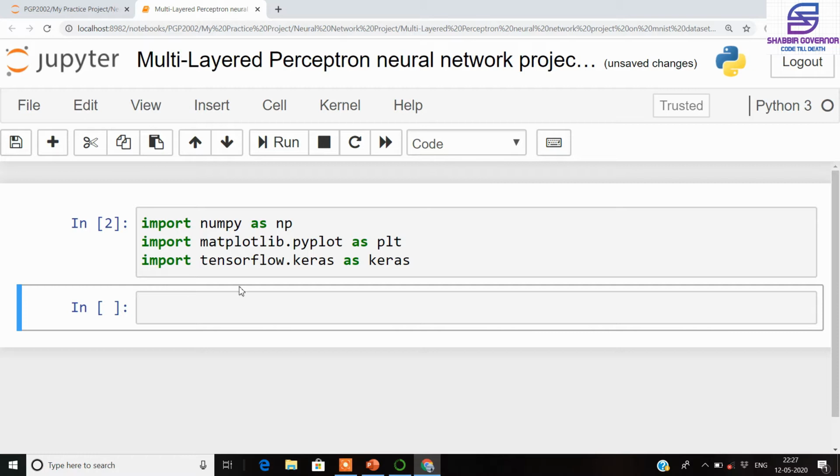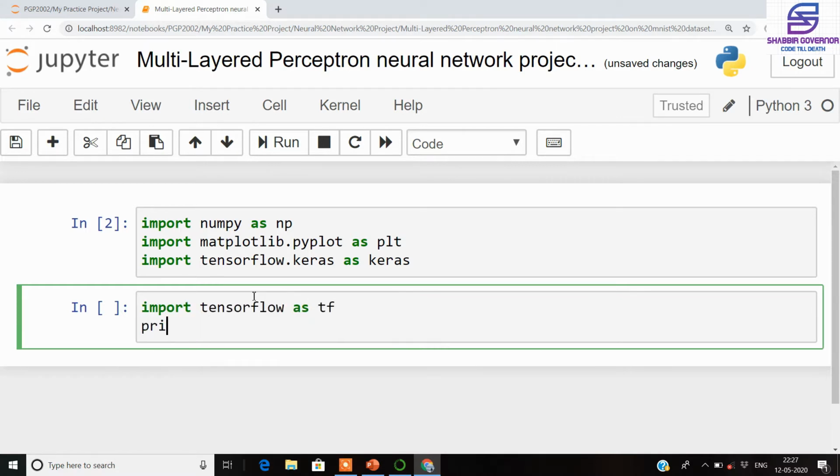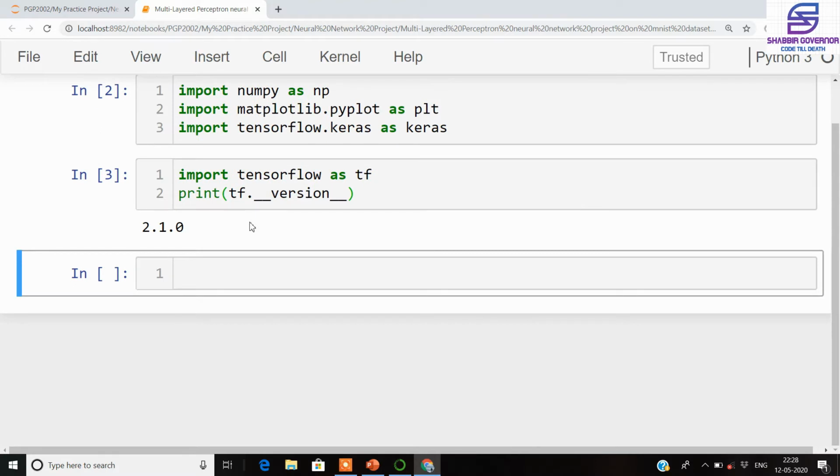If you wish to see the version of TensorFlow, we will just import TensorFlow again and check out the version. Let's quickly load the MNIST dataset, and the best thing is that Keras already has the dataset in it, so we will directly load it from Keras into a variable or an object.